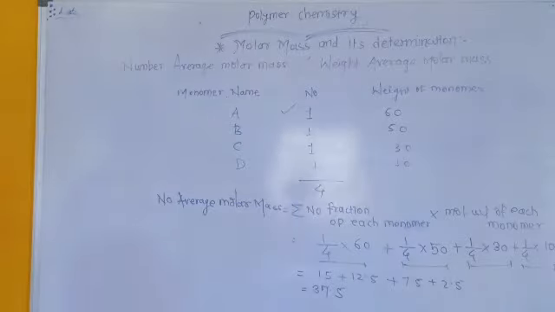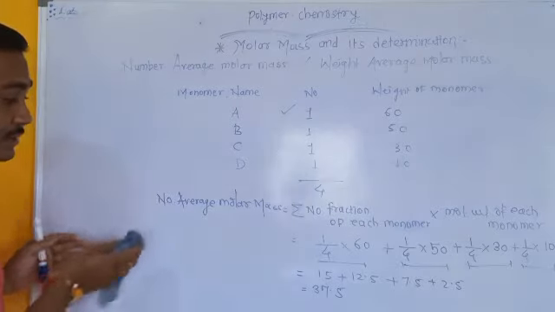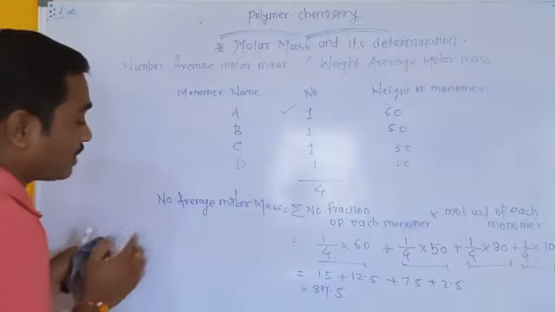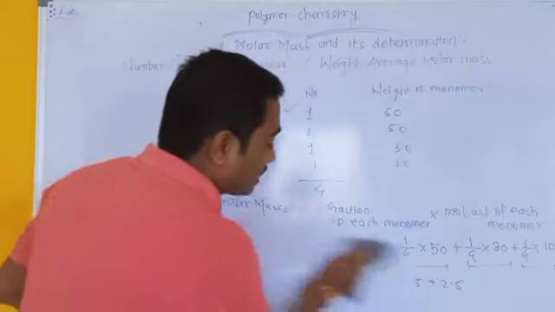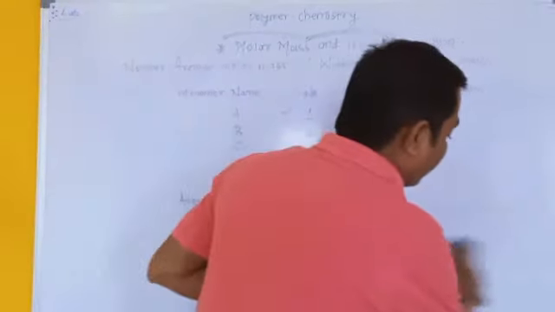But after that, here we have to calculate the weight average molar mass. How can you calculate the weight average molar mass?